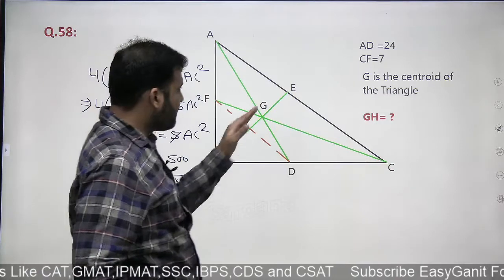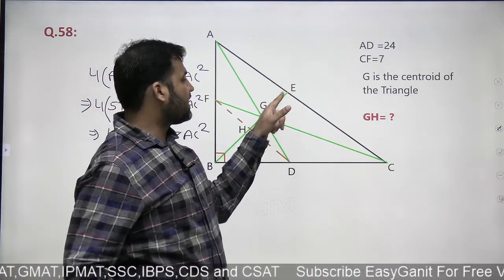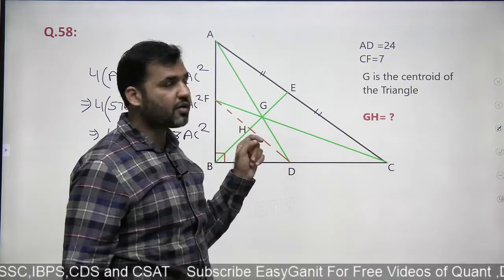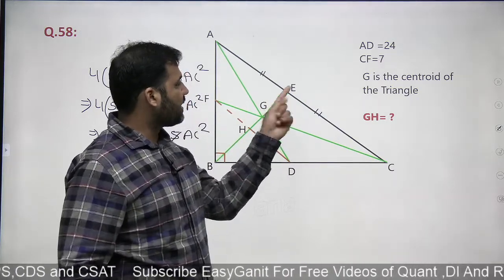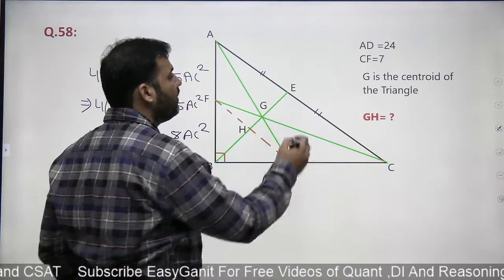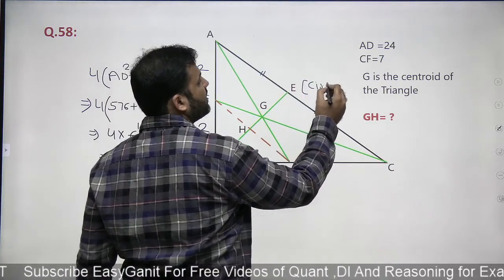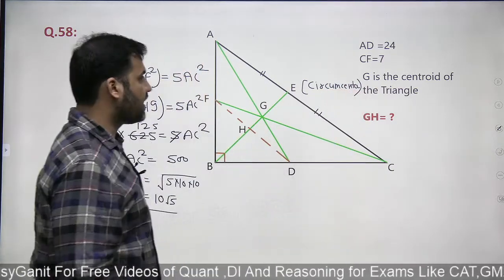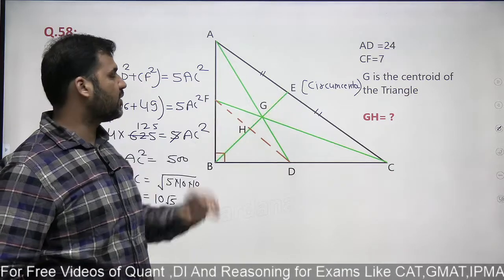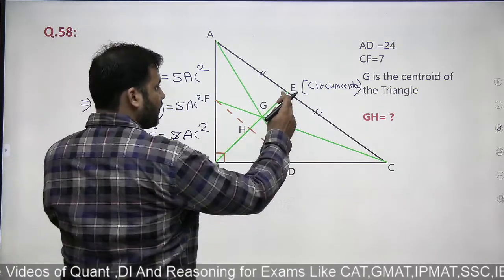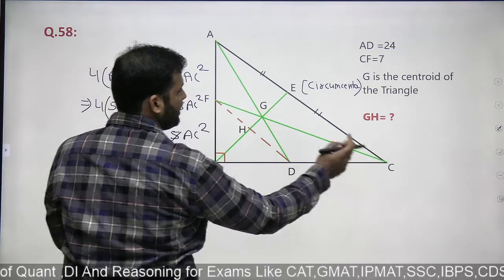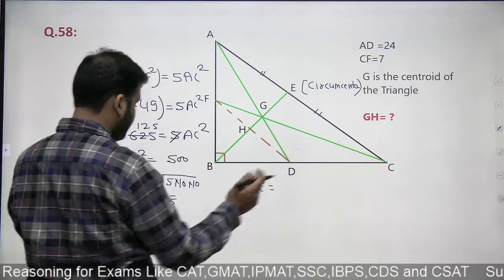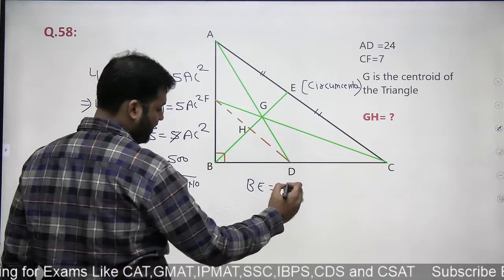And because B is a median, can I say that E is the midpoint? Why is B a median? Because it's passing through the centroid. So if B is the median, that means E is the midpoint. Can I say E will be called the circumcenter of the triangle? Why is E the circumcenter? Because the circumcenter of the right angle triangle lies on the midpoint of the hypotenuse, and E is a midpoint. So can I say that the length of BE will be same as AE equal to CE, right? So length of BE will be equal to half of AC. AC is 10 root 5, so length of BE will be 5 root 5.